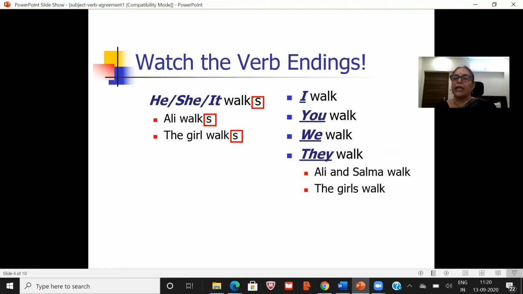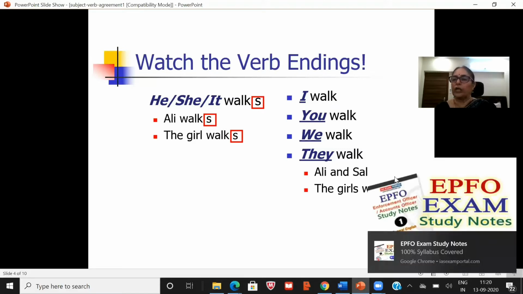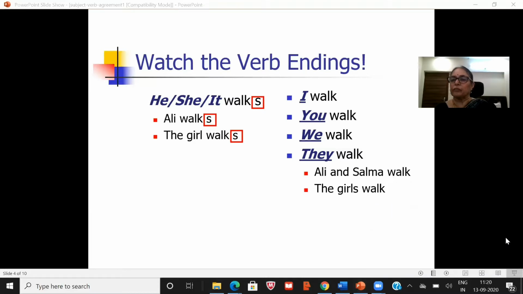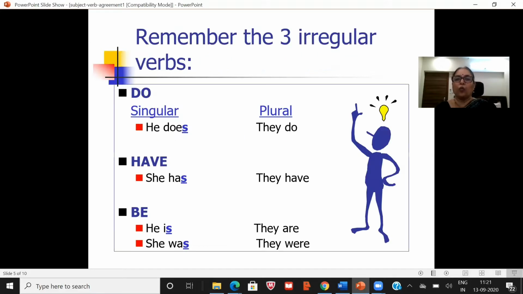Ali and Salma, these two people joined using and, are plural, so we add walk. And the girls is also plural, so we write walk.